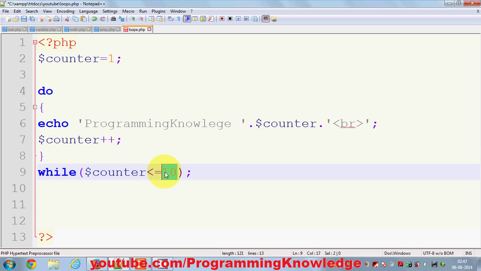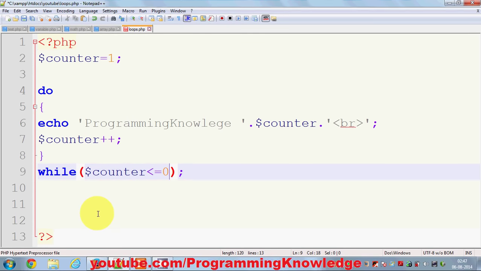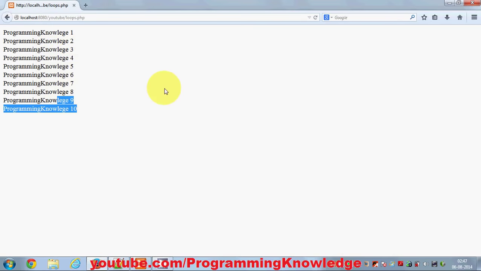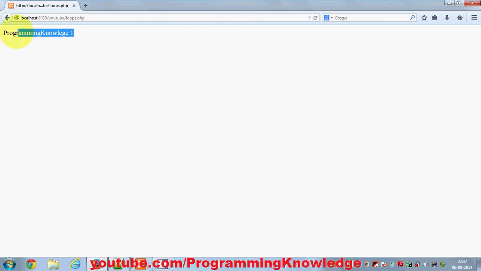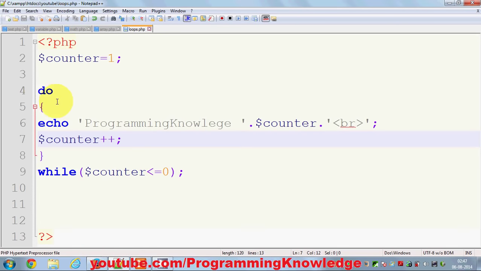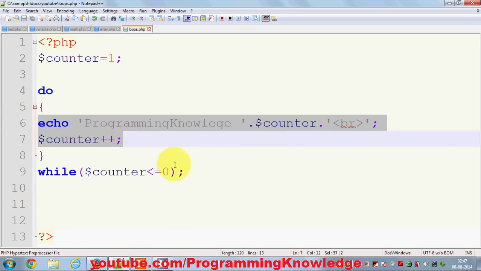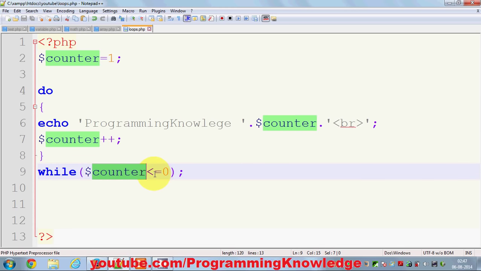For example, I do it like this, or I do it like this, which is never true, right? So our program should ideally go out of the loop, right? Because this condition is not true. So whenever I run this, what will you expect? It will run at least once, because do while loop executes your code even if the condition is false at least once, and then checks the condition. Okay, so this is the property of do while loop.